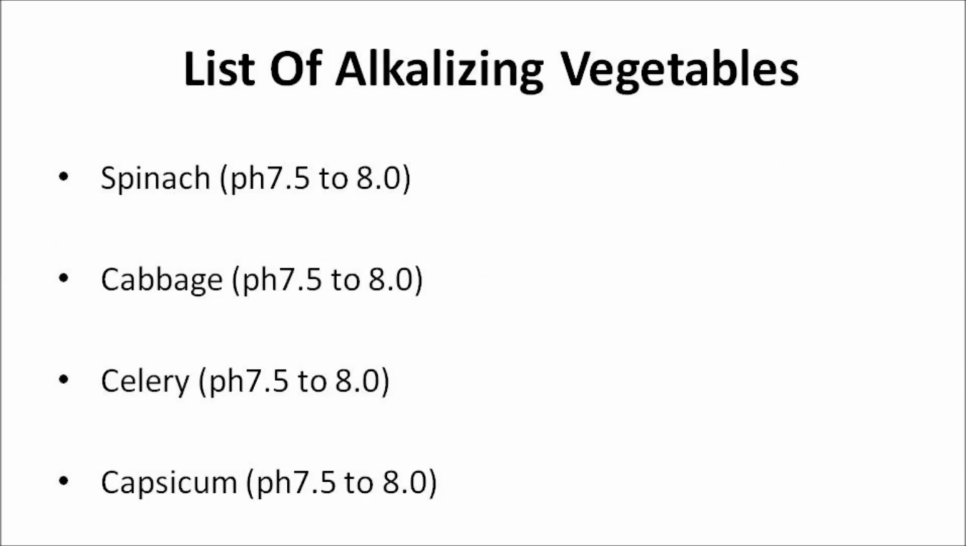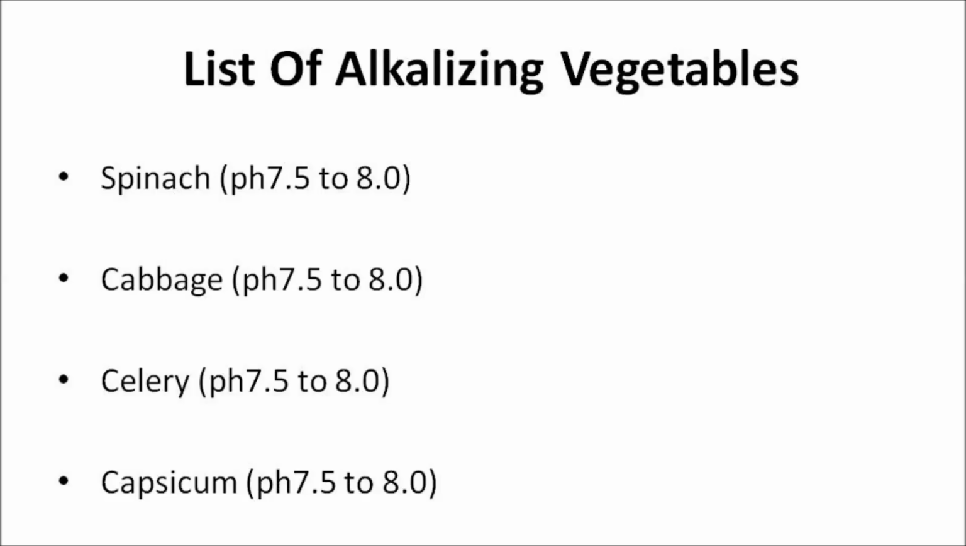Here is a list of some alkalizing vegetables. Spinach. It's a very low alkaline forming food, moderate in alkaline, with a pH of 7.5 to 8.0, and spinach content raises alkalinity. Cabbage, a low alkaline forming food with a moderate alkaline level of 7.5 to 8.0. It's also a good substitute for coca, and it's mineral rich.